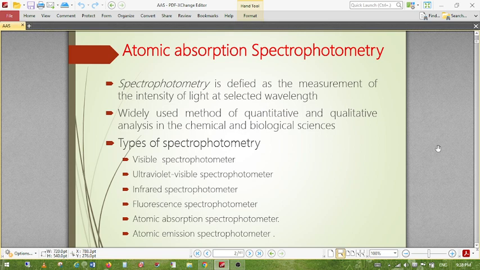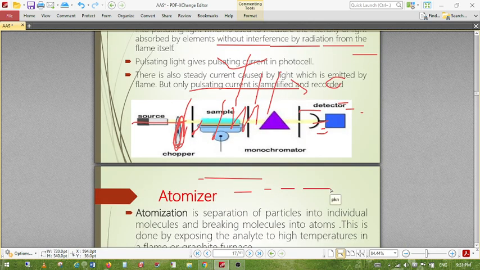So there is a steady current caused by the light that is emitted by the flame, but this pulsing current is the one recorded, because this is the steady light, and this is the pulsing light. So this pulsing light is required in order to detect the atom.